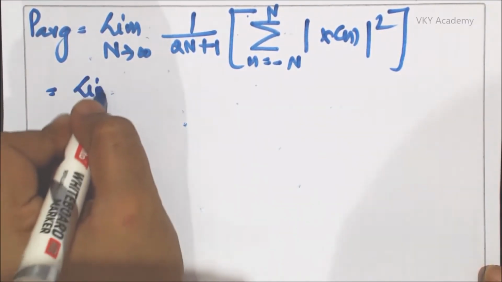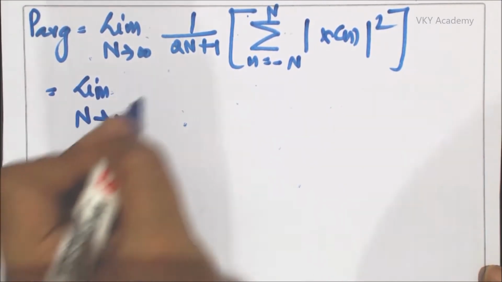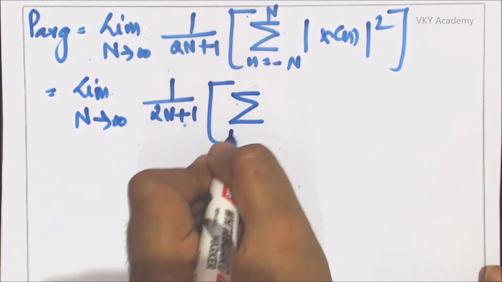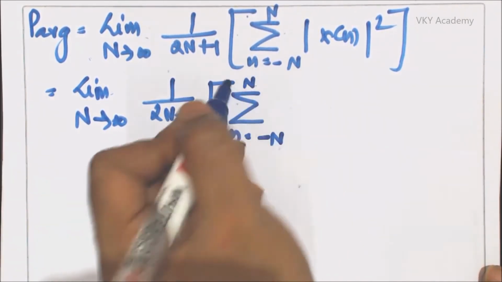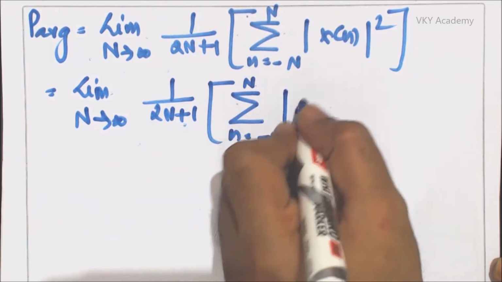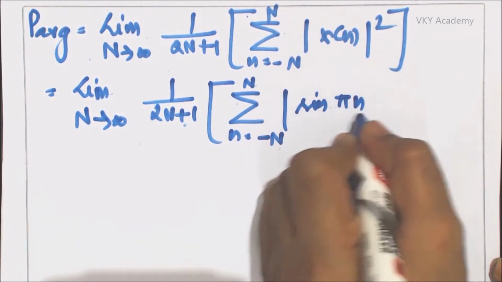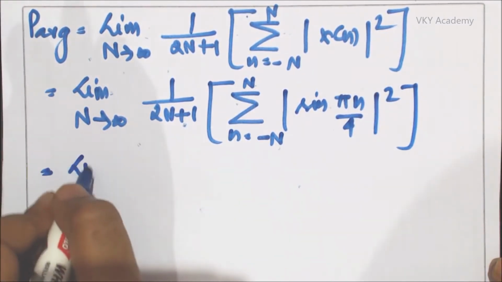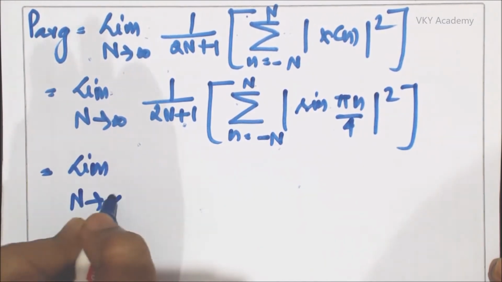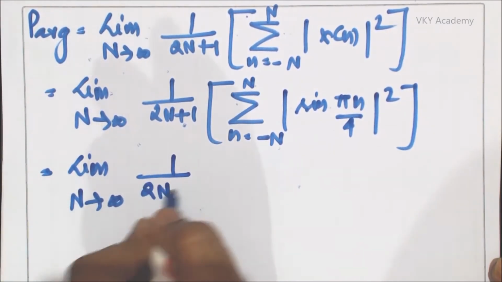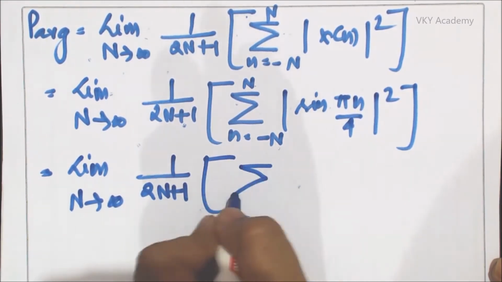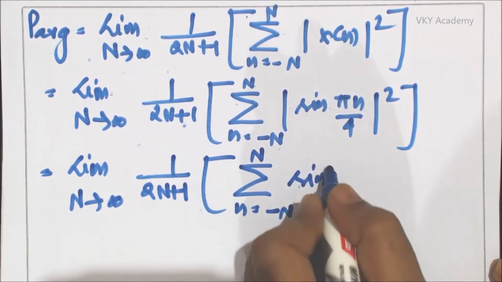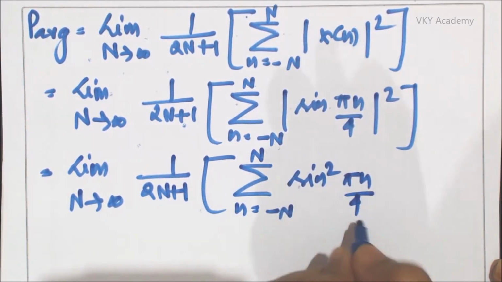That is limit capital N tends to infinity 1 upon 2N plus 1 summation n equal to minus N to N, x of n is my sine pi n by 4 square. That is limit capital N tends to infinity 1 upon 2N plus 1 summation n equal to minus capital N to capital N sine square pi n by 4.